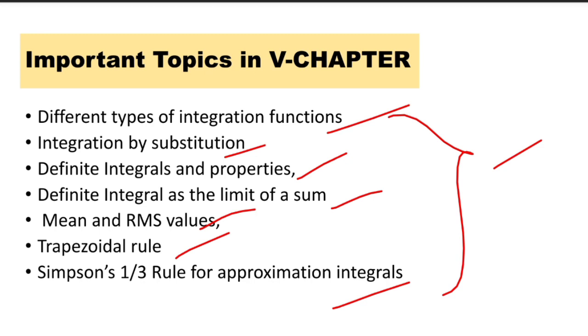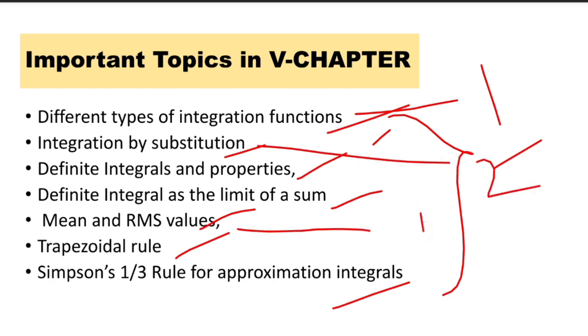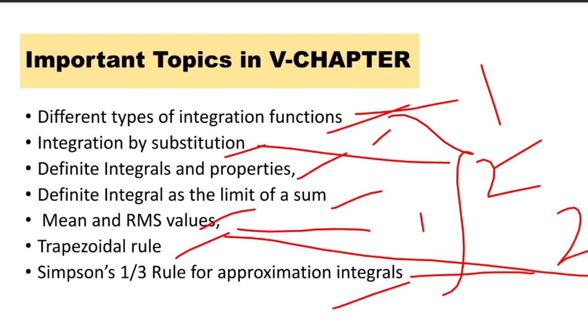From these different types of integration functions we can expect 1 mark. From integration by substitution we can expect 2 marks. From mean and RMS values we can expect 1 mark. From trapezoidal rule and Simpson 1/3 rule we can expect 2 marks. From definite integral properties we can expect 1 mark. Totally from this integration and these applications we can expect around 8 marks of weightage.